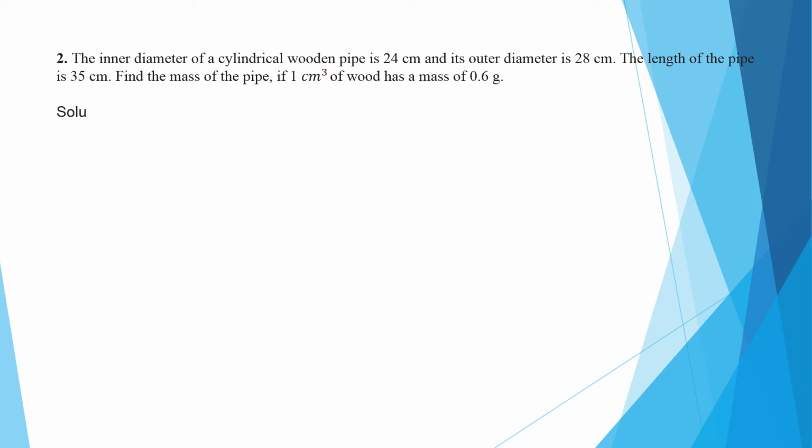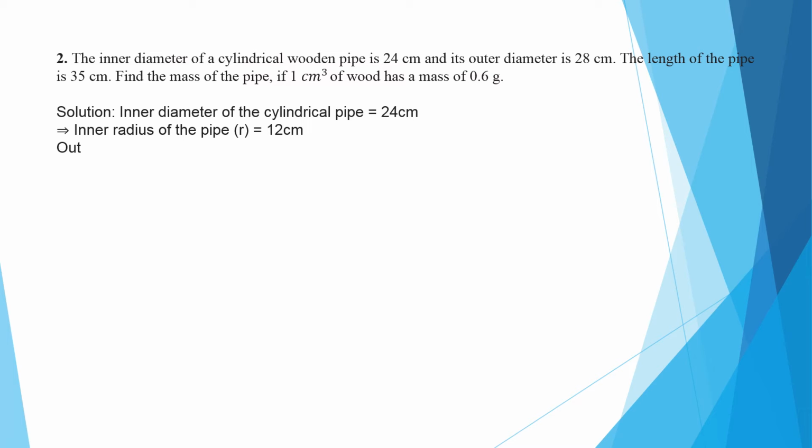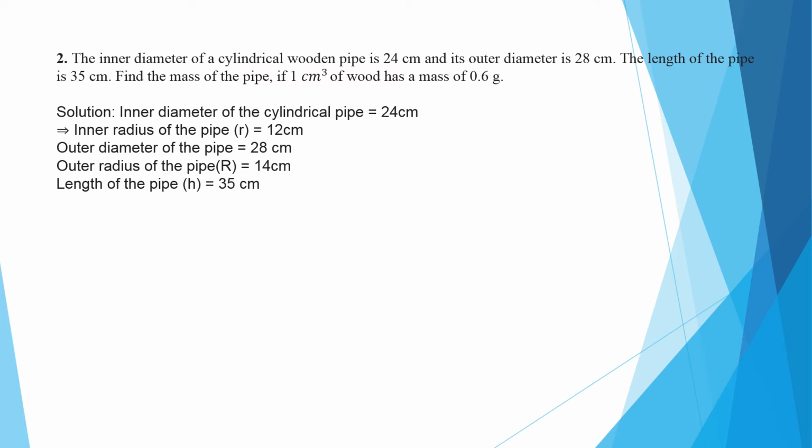Okay. So here the pipe is hollow. Inner diameter is given how much? 24 centimeter. So the inner radius will be how much? 12 centimeter, because 24 divided by 2 is 12 centimeter. Outer diameter is 28 centimeter, so the outer radius will be 14 centimeter. Length of the pipe means height, that is 35 centimeter. Now we need to find the amount of wood used in this pipe.